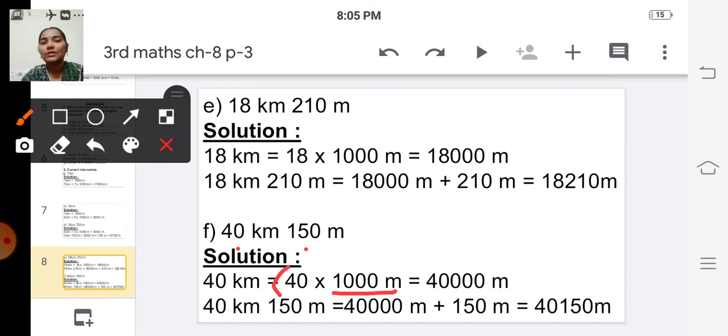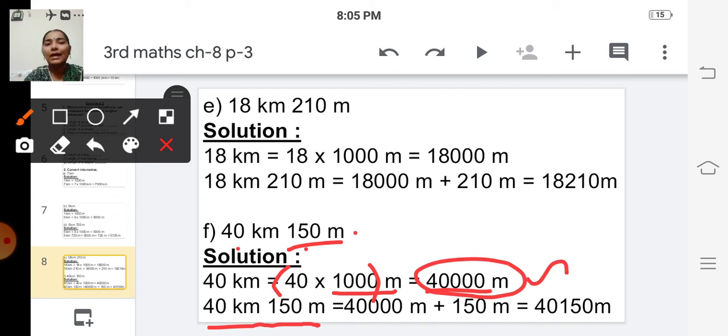So 40 into 1000 meter is equal to 40,000 meter. Then we have to add this 40,000 meter with this 150 meter. So 40 kilometer and 150 meter is equal to 40,000 meter plus 150 meter, which is equal to 40,150 meter.